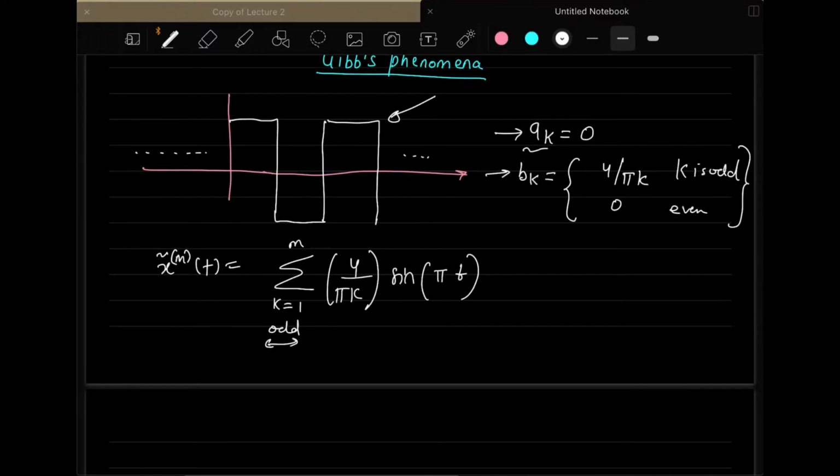This is a general expression that you will get when you do the reconstruction of this signal using the Fourier series coefficients. And note that right now we are not putting infinity here, we are putting m.